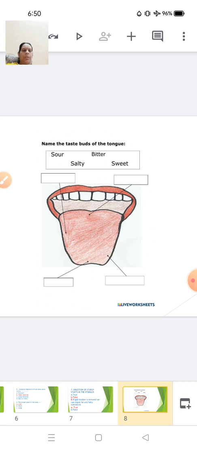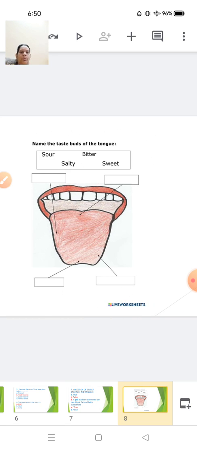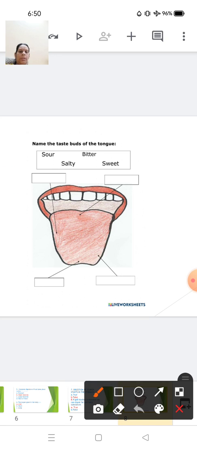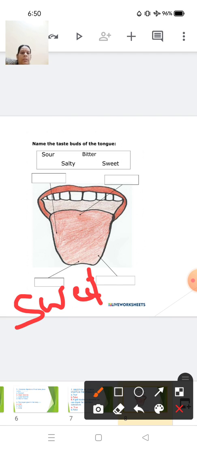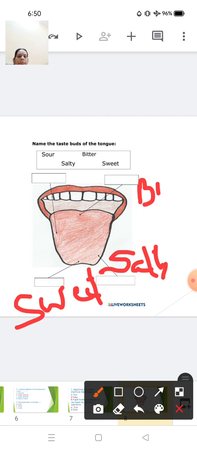Yes. So I hope you will be able to. Your front part is your sweet. Your side part is your salty. Your back part is your bitter. And the side is your sour.